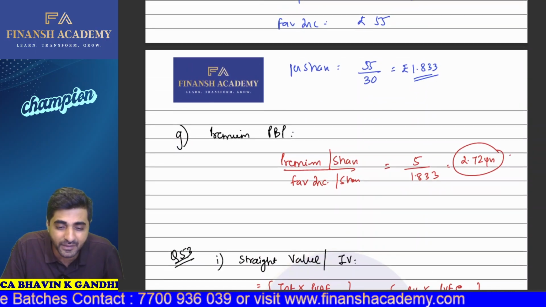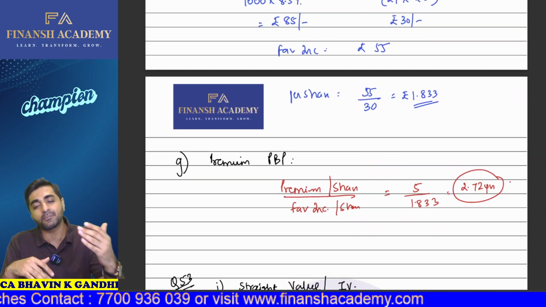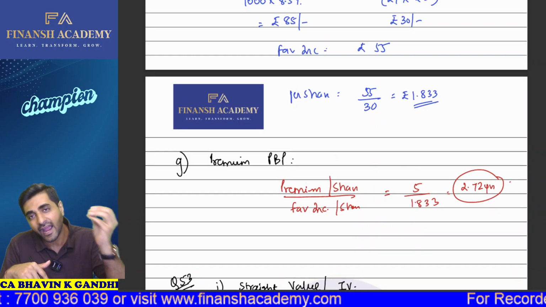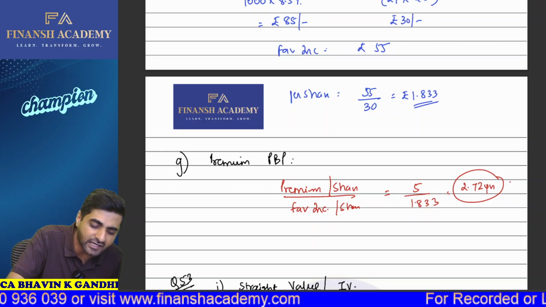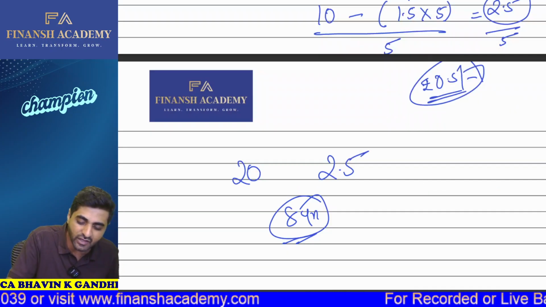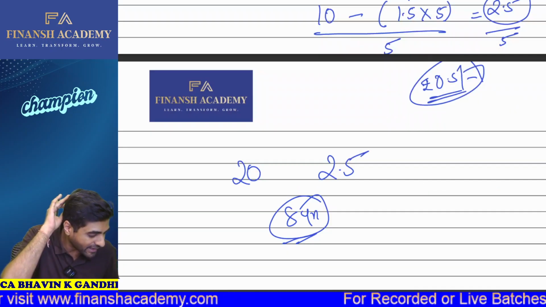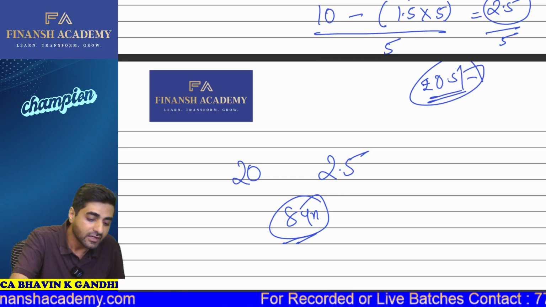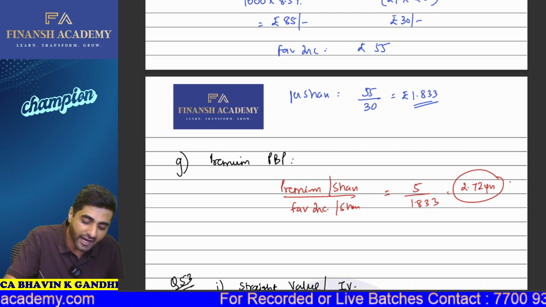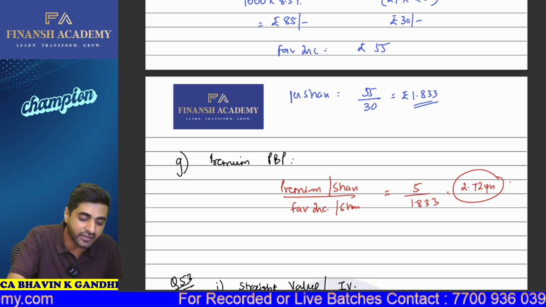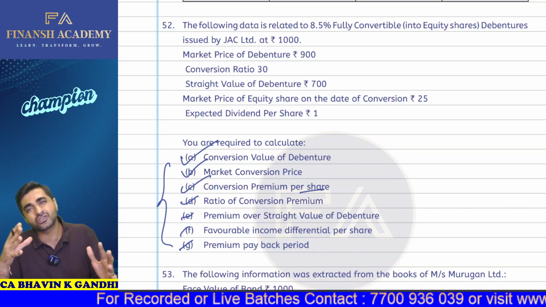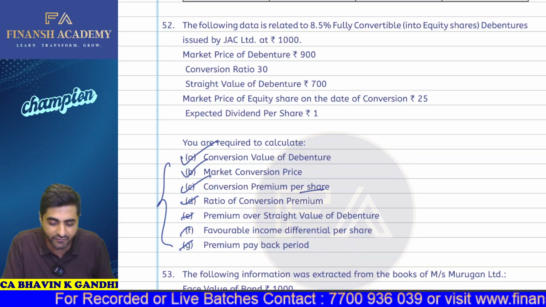And what is the premium payback period? You simply take your premium per share and divide that by the favorable income. So 5 rupees extra premium you are paying and you are going to get 1.833. Exactly what I've explained to you here. How much premium you are paying, divide that by how much is the favorable income. So here also you take the premium and divide that by your favorable income, you'll be getting 2.72 years. If you know all these things, then all the other questions on conversion premium get covered very easily.